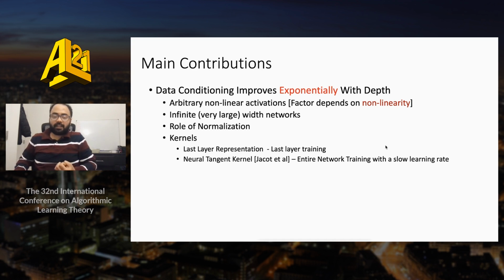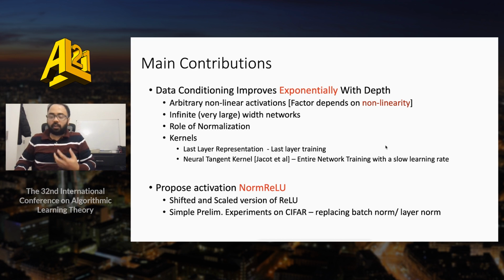And we further provide results for the neural tangent kernel as well, which corresponds to training the entire network to convergence with an extremely slow learning rate, which has also been called the lazy training regime. Having established the role of normalizations in our analysis, we propose a new activation function, NormReLU, which is a shifted and scaled version of the standard ReLU. This satisfies our theory. Through simple preliminary experiments on deep image classification, we show that NormReLU shows potential towards replacing normalization techniques like batch norm and layer norm in practical deep learning.